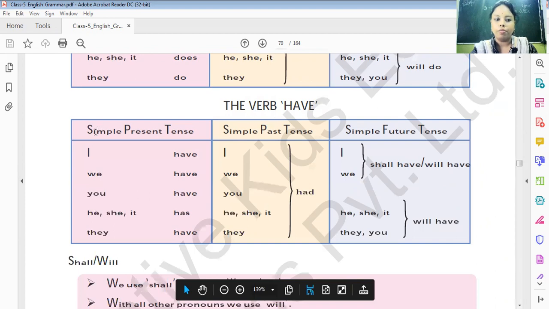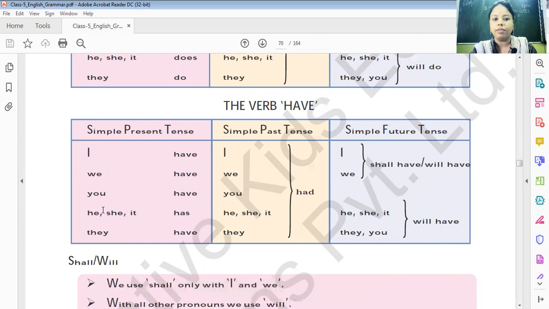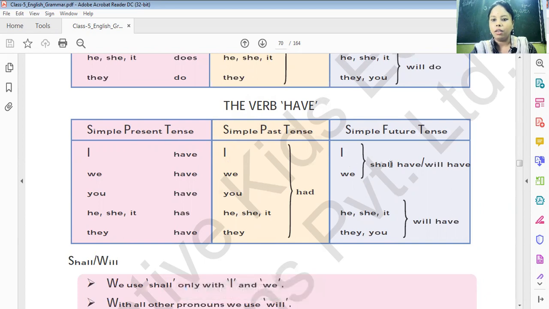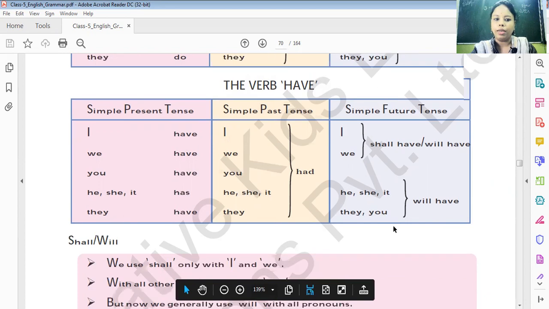Now the have form of the verb. Simple present tense: I have, we have, you have, he, she, it has, they have. In simple past tense, with all the subjects, we have to use had. Simple future tense: I, we shall have, will have. He, she, it, they, you will have.